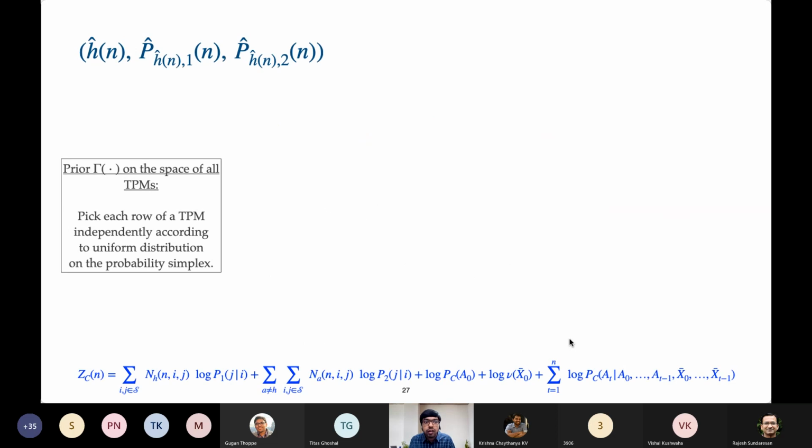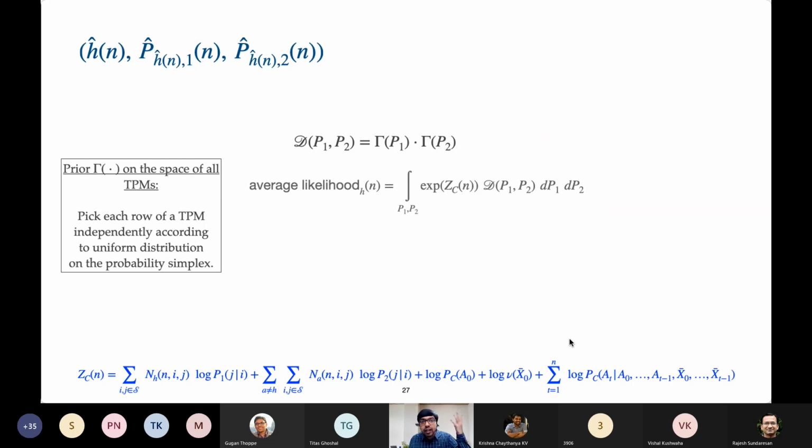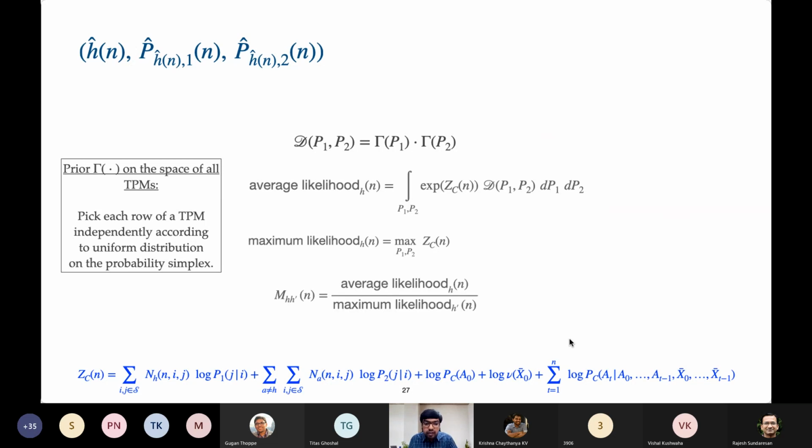Okay, so a little more detail on how these estimates are done. We impose a certain prior. Because the transition probability matrices are not known, we impose a prior on the space of transition probability matrices, and we pick two transition probability matrices independently according to this prior. Then we construct an average likelihood, which is just the likelihood averaged with respect to this prior. And then there is, of course, a maximum likelihood that we can estimate. And then we construct this statistic, which is the average likelihood by maximum likelihood.